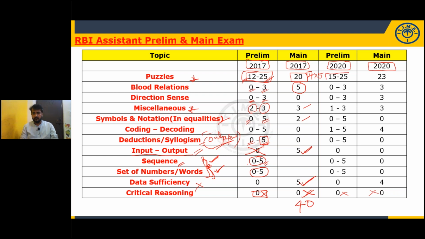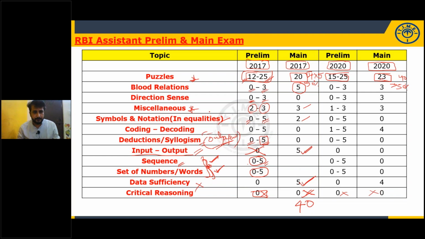Look at here, weightage of puzzles. When it comes to the mains, out of 40, 23 questions means greater than 50%. Here it is exactly 50%. So weightage of puzzles is very high. So you have to give more importance to puzzles. And before going to the mains exams, prelims is important.